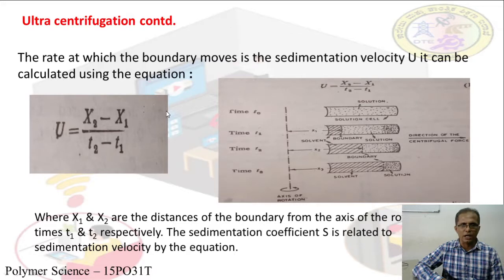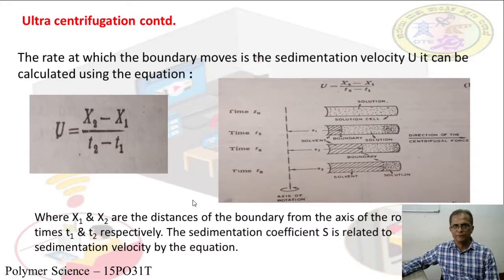T2 and T1 are the times in which the sedimentation is carried out. The T1, T2, T3, T4, etc. are the time intervals. At different time intervals, we have to note the x1, x2, x3, x4, etc. That is the distance of the boundary from the axis of rotation.